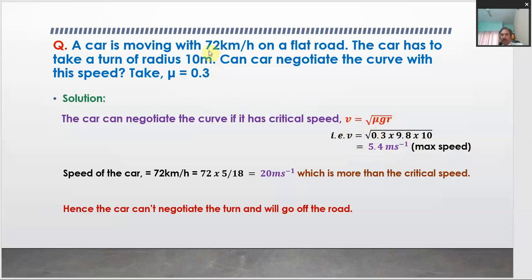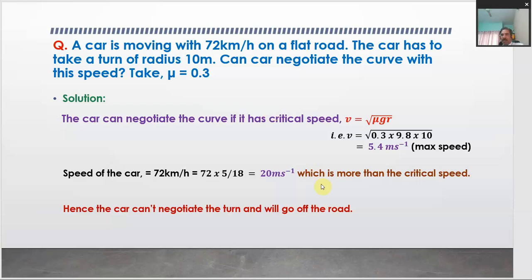So, this is 72 km/h. So, we can convert this into meter per second and then we can compare. So, the speed of the car is 72 km/h. In meter per second, it is 5 by 18 times 72, which is 20 meter per second. So, that means this is more speed than what the car should have, right. So, the car is traveling with a speed much more than the maximum speed the car should have to take the turn of radius 10 meter on the level road.